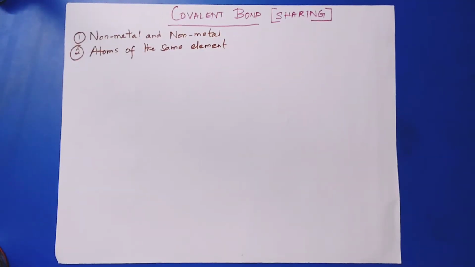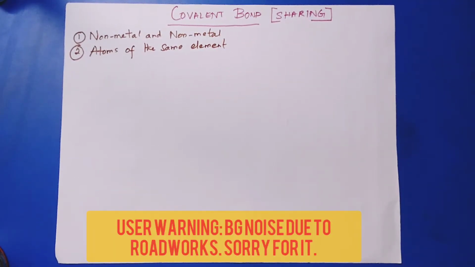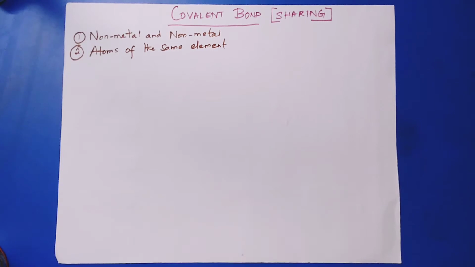Hello everyone, welcome back to the channel. Today's video is about covalent bond and single covalent bond. So let's begin. So what is a covalent bond? When a chemical bond happens between two atoms by the sharing of electrons, it is known as covalent bond.